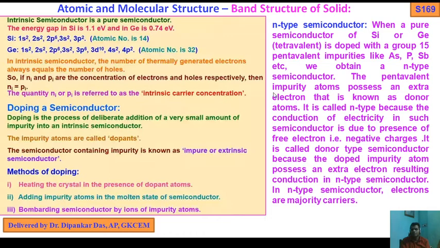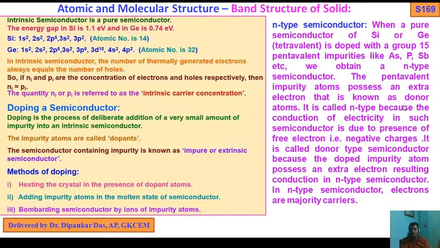Now come to the n-type semiconductor. When a pure semiconductor of silicon or germanium, which is tetravalent, is doped with group 15 pentavalent impurities like arsenic, phosphorus, antimony, etc., we obtain an n-type semiconductor. The pentavalent impurity atom possesses an extra electron, and it is known as a donor atom.